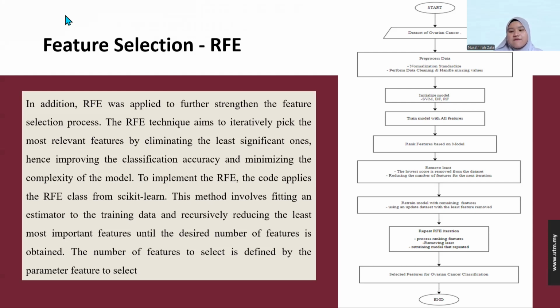To perform RFE, we remove the lowest-scoring features from the dataset, reducing the number of features for the next iteration. Then we retrain the model on the remaining features using the updated dataset, with the list of removed features. We repeat the RFE iteration of ranking features, removing the lowest, and retraining the model. That gives the selected features for ovarian cancer classification. Then we end the flow of RFE.